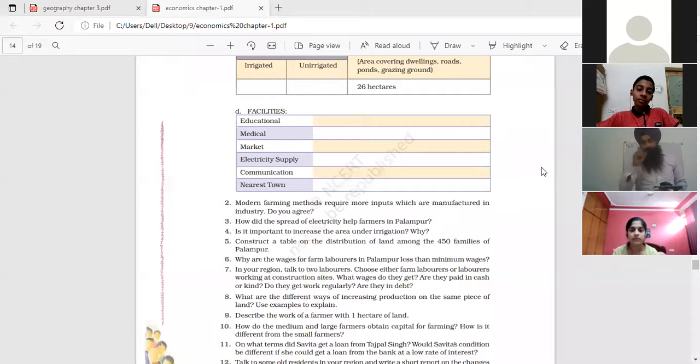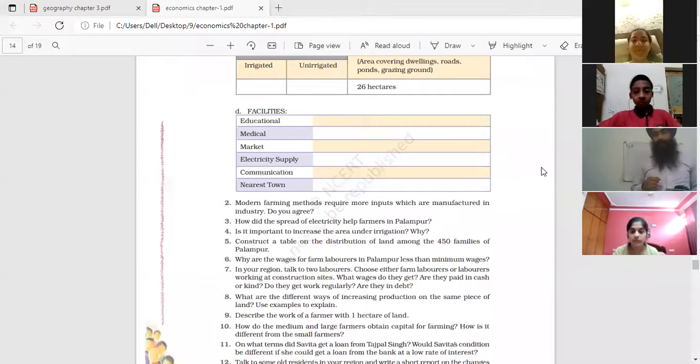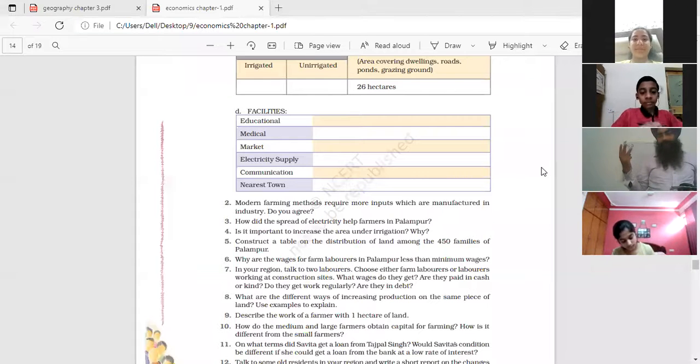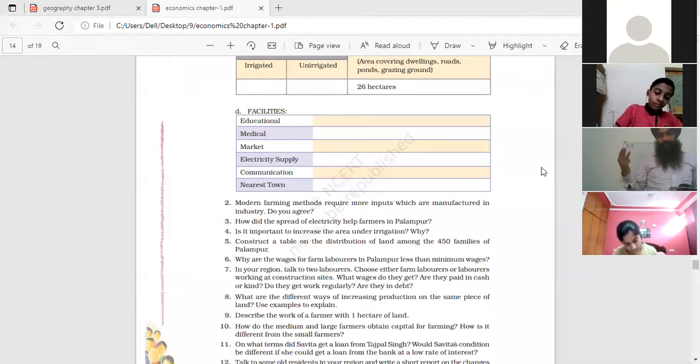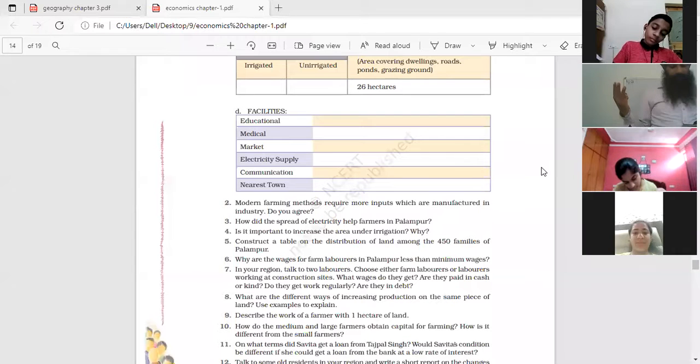Okay. It includes various activities which are associated with farming. For example, plowing of land, sowing of seeds, irrigating the land. Plowing, sowing, S-O-W-I-N-G, irrigating. Clear?